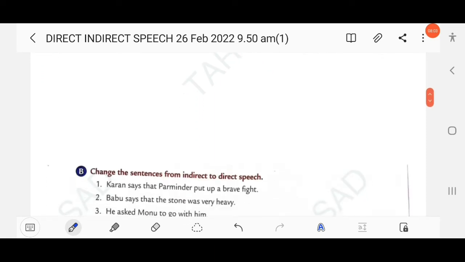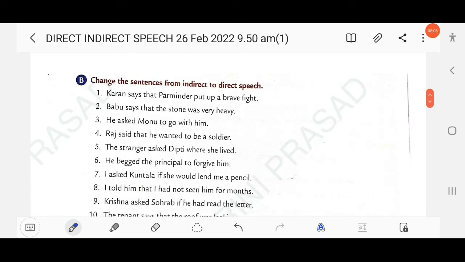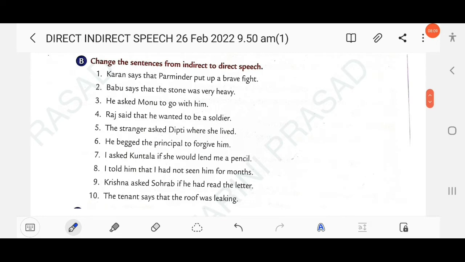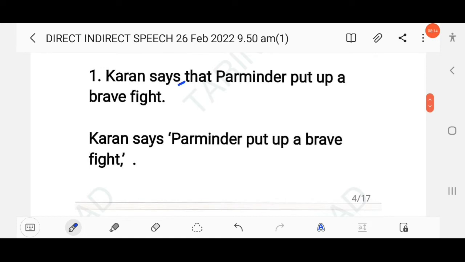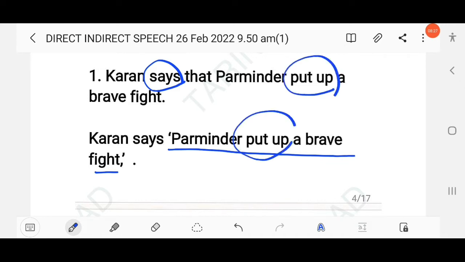Clear? Then next question here: change the sentences from indirect to direct. So here Karan says that Parminder put up a brave fight, right? As here the reporting verb is in the simple present tense, there will be no changes in the reported clause. So this is the reported clause: Karan says, Parminder put up. Here this is past tense, it will remain unchanged as the reporting verb is in the simple present tense. Clear? As in direct speech you have to use a comma, then inverted commas, right? Then use a full stop at the end of the sentence.